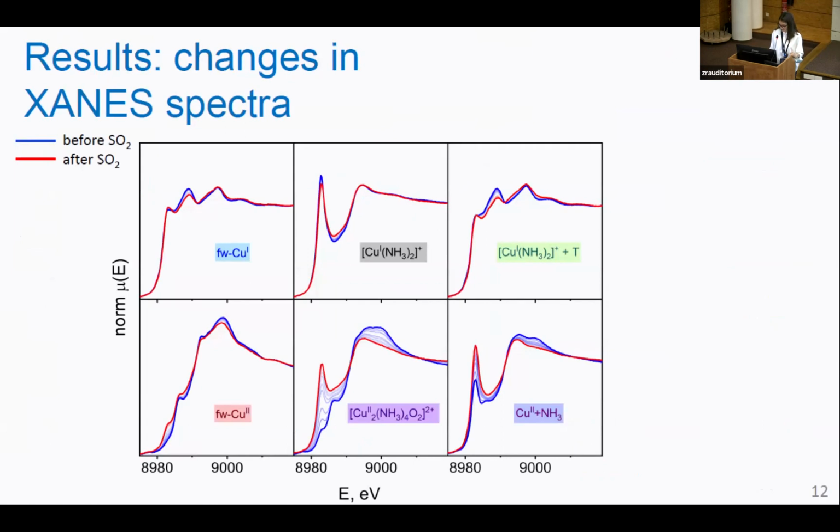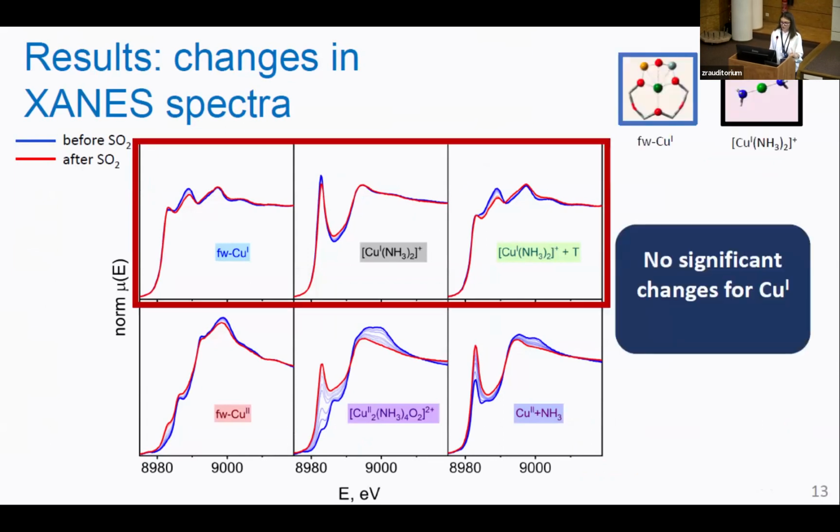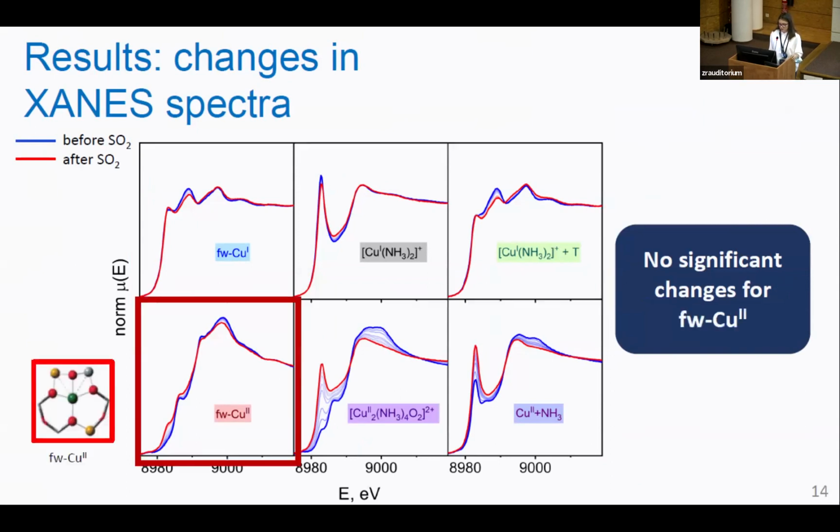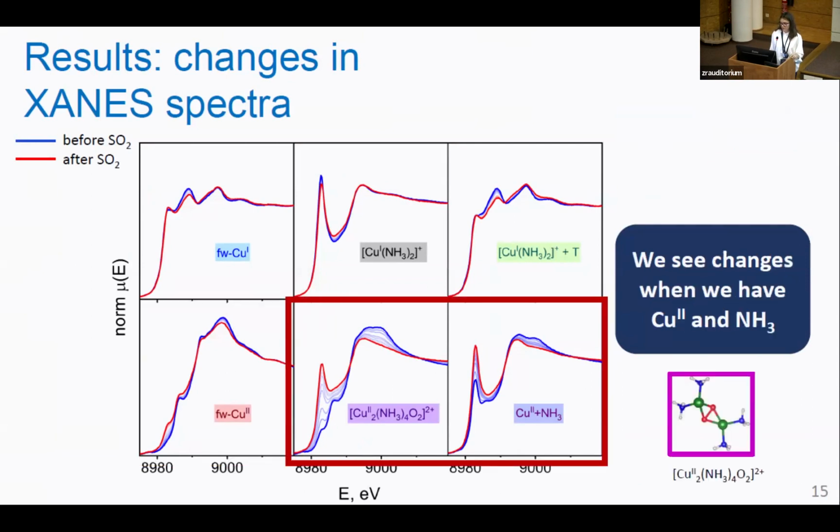On the XANES spectra, we see that for all copper-1 species, we don't see significant changes during the exposure, as well as for framework-bound copper-2. But for these 2 species where we have copper-2 calcinated to ammonia, the changes are quite significant. We see that the oxidation state of copper changes and also the local geometry. So probably these are the species most reactive to SO2 poisoning.